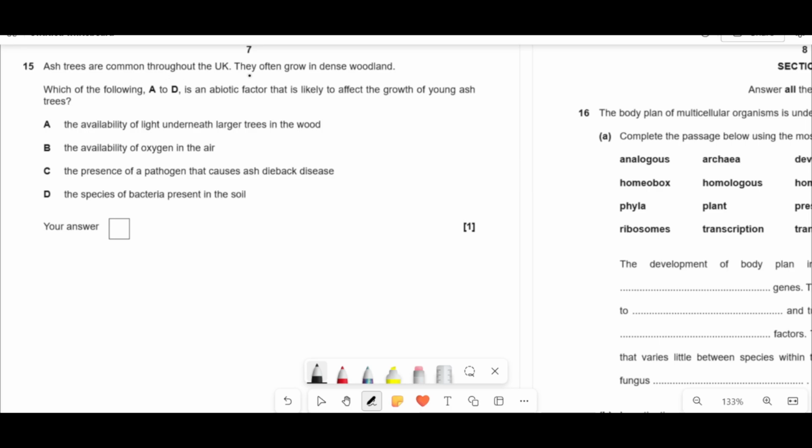So now it says ash trees are common throughout the UK. They often grow in dense woodland. Which of the following A to D is an abiotic factor that's likely affecting the growth of young ash trees? The availability of light underneath larger trees in the wood, well, definitely, because that would affect photosynthesis and the creation of biomass. So that's definitely one. The availability of oxygen in the air, not necessarily, because they use CO2 and water and sunlight to make glucose. So not as massively. The presence of a pathogen is not an abiotic factor. And the species of bacteria in the soil, again, not an abiotic factor. So the main big one really is probably going to be A.